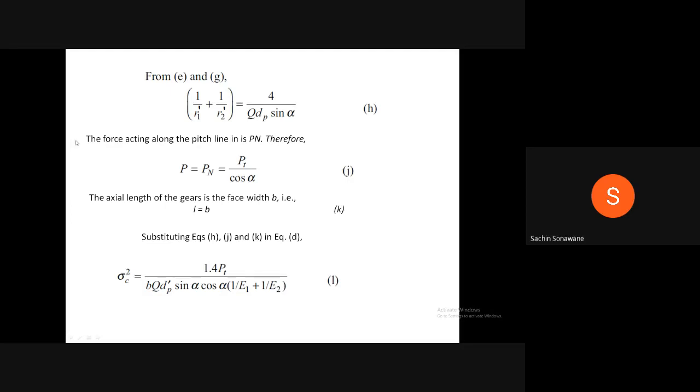The force acting along the pitch line is Pn. Therefore, P is equal to Pn, which is equal to Pt upon cos alpha, equation J. The axial length of the gears is the face width B. Therefore, L is equal to B. Substituting equations H, J and K in equation D, we get sigma c square is equal to 1.4 Pt divided by B q dp dash into sin alpha cos alpha into bracket 1 upon E1 plus 1 upon E2, equation L.